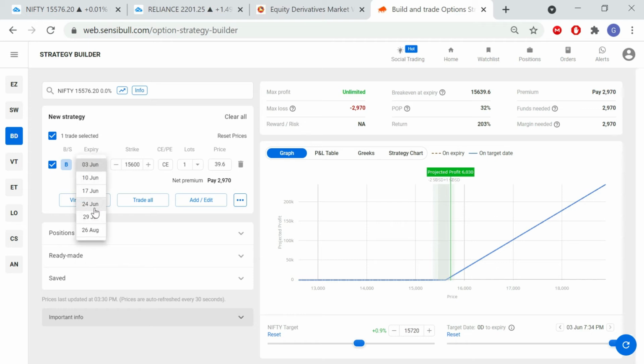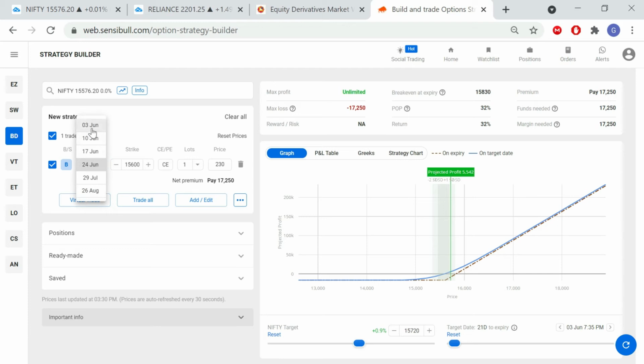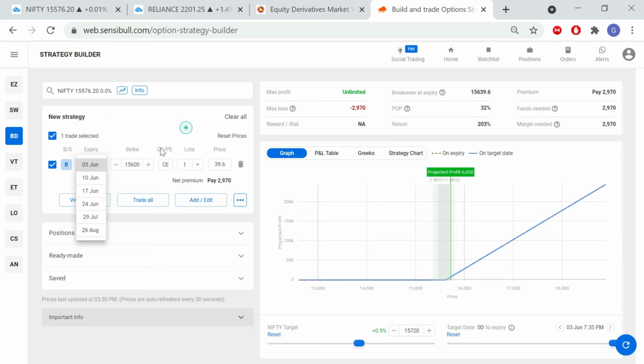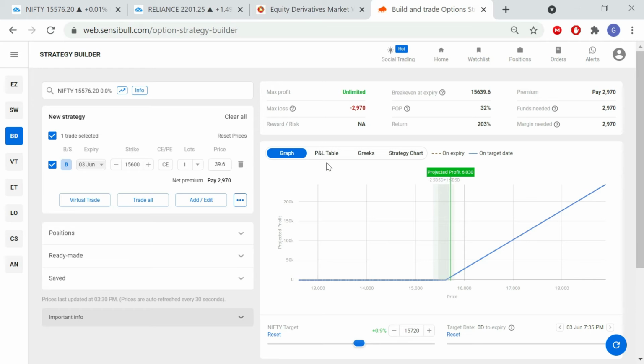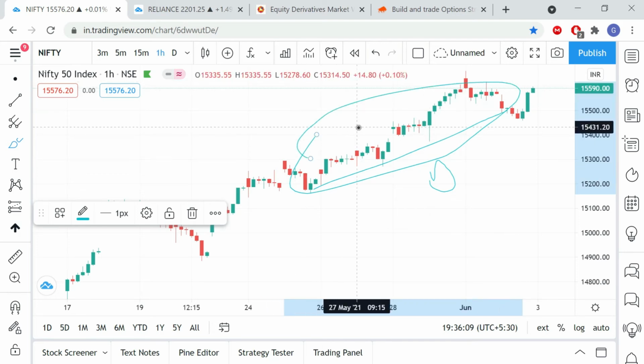You can select monthly expiry also, that's not a problem. Then your premium will be more, around 230 rupees now. So let me take the weekly expiry. You bought the 15,600 call at 39.6 rupees. The maximum loss is 2,970, the premium you paid. Whenever Nifty crosses above 15,600 from 15,576, you are making money. Whenever Nifty starts moving in your direction, that is upside, you are making money in the call option.